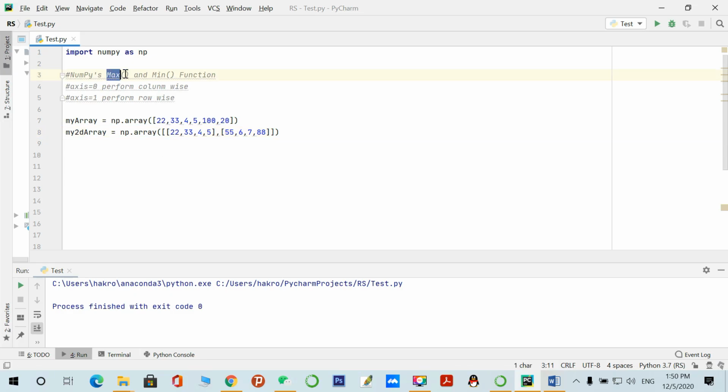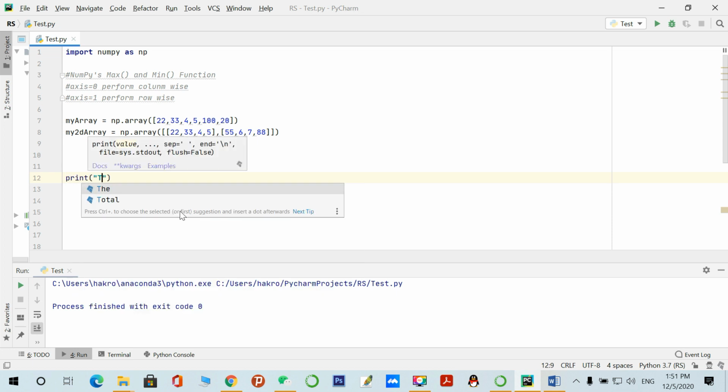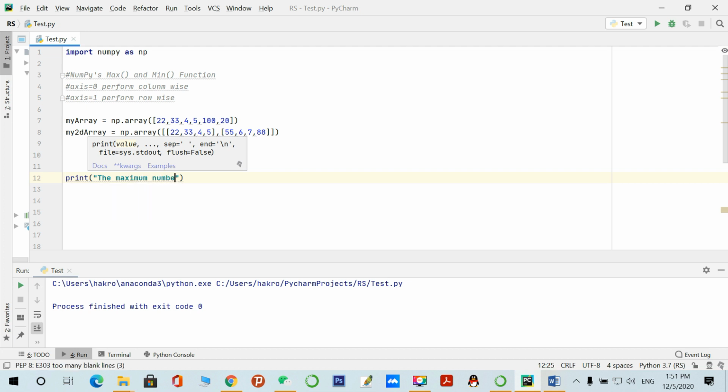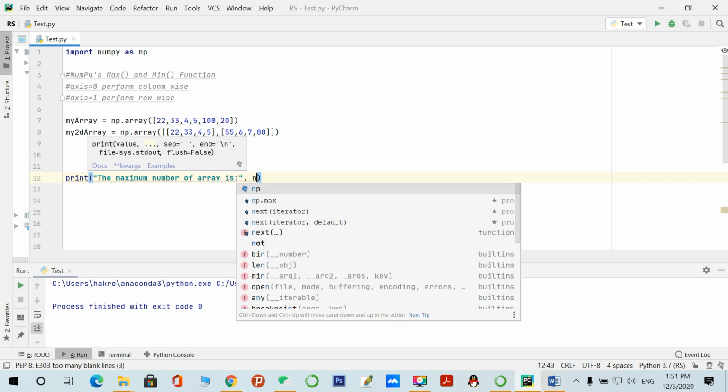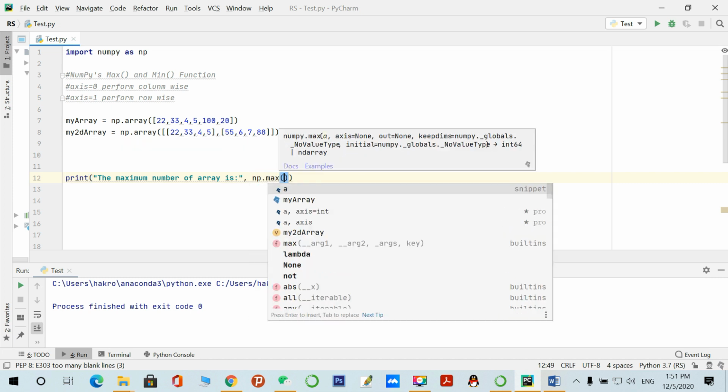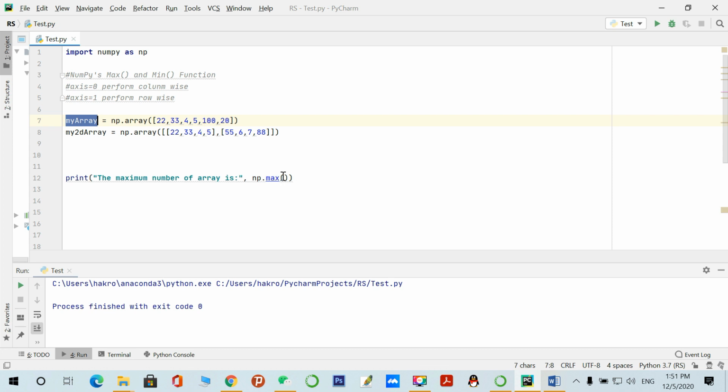The maximum function and minimum function of the NumPy library are basically used to find the maximum number from the array and the minimum number from the array. So let's find the maximum number from this one-dimensional array. How to find the maximum number? You just define the maximum number of the array, by calling the NumPy function max and passing this variable name, my array.